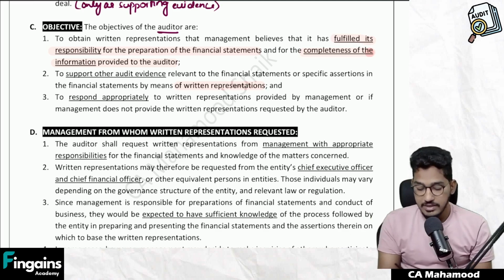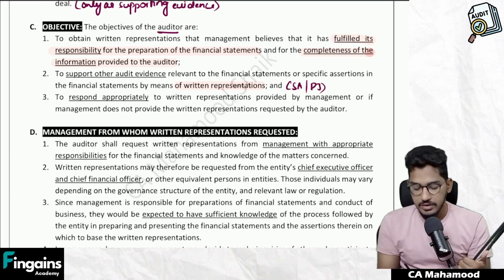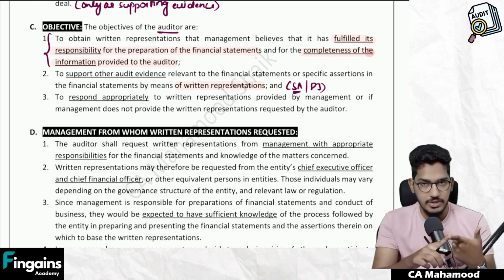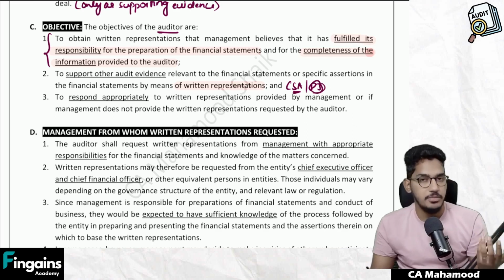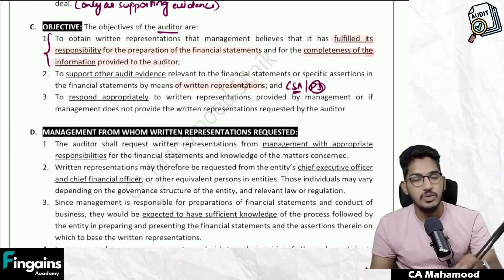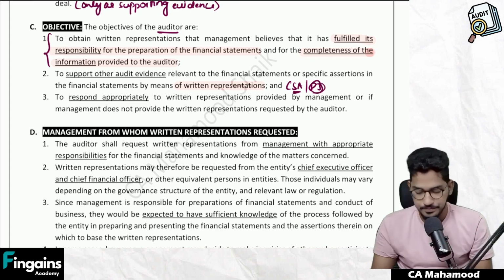And specifically, as I have told, if there is a requirement of the standard, then it is compulsory. In other cases, professional judgment. If there is no requirement of the standard, then it is up to the professional judgment of the auditor regarding which matter he will obtain written representation and which he will not.